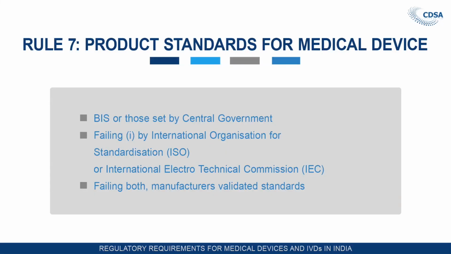Now the standards of the medical devices. What standards are applied for the medical devices being manufactured by the manufacturers? Rule 7 of the Medical Device Rules 2017 gives the provisions for product standards of the medical devices. As per Rule 7, the Bureau of Indian Standards or the standards set up by the Central Licensing Authority are applicable for the devices which are being manufactured in the country.